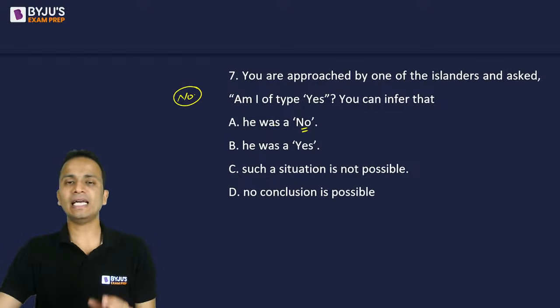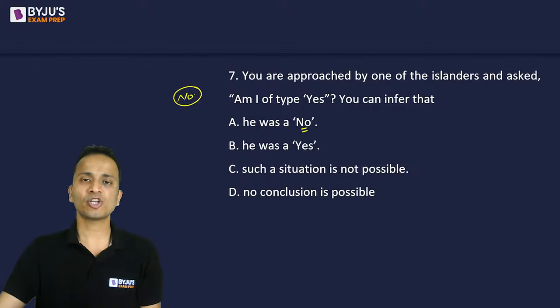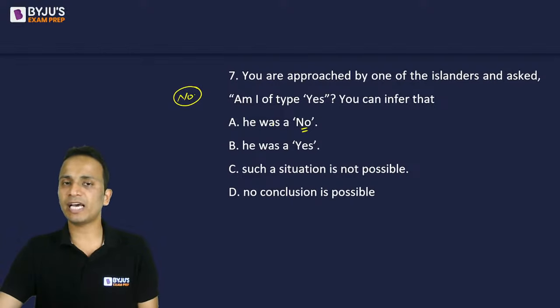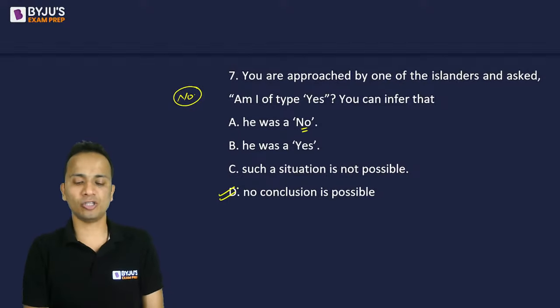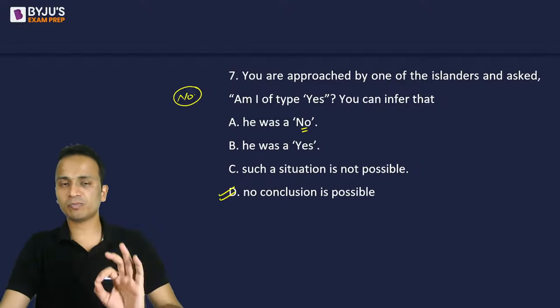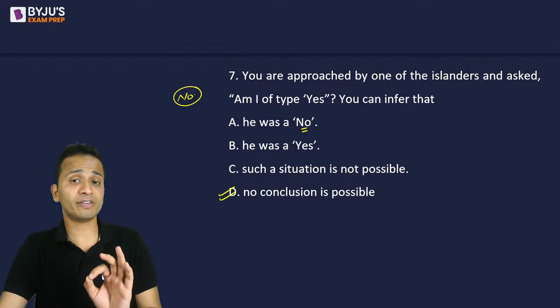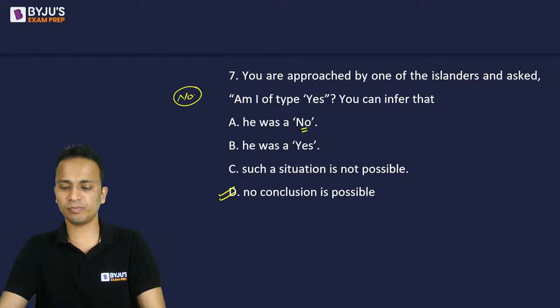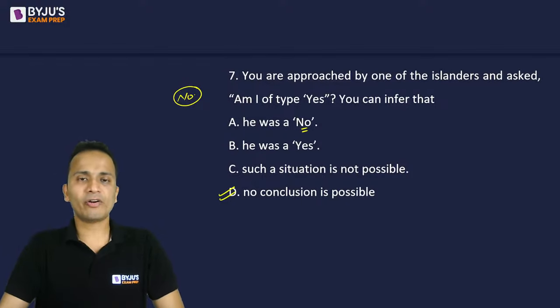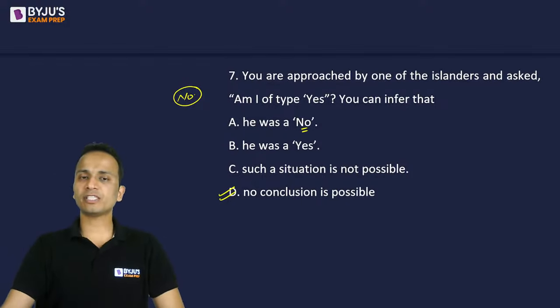Okay, so I can say that this person can be of type yes, or this person can be of type no as well. So that means no conclusion is possible based on this. Okay, all right. So as per the situation that I've explained to you, in which situation is which answer possible? So the answer here is no conclusion is possible. Okay. All right, so that was question number 7 of set number 2.